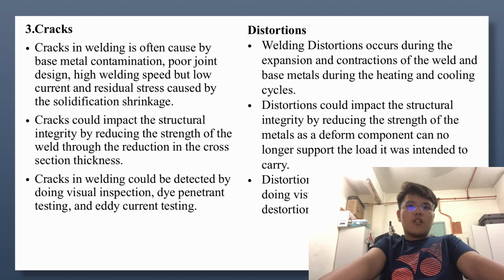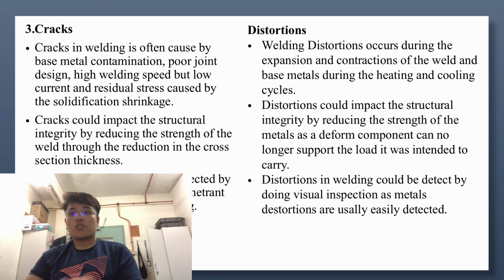Okay, next is cracks. Cracks in welding are often caused by base metal contamination, poor joint design, high welding speed but low current, and residual stress caused by the solidification shrinkage. Cracks could impact the structural integrity by reducing the strength of the weld through the reduction in the cross-section thickness. Cracks in welding could be detected by doing visual inspection, dye penetrant testing, and eddy current testing.